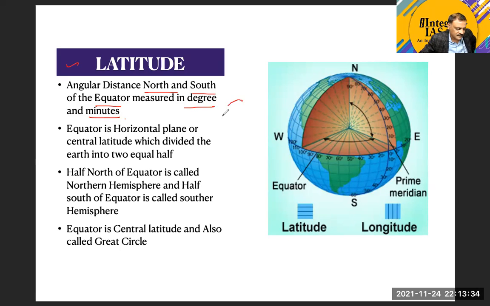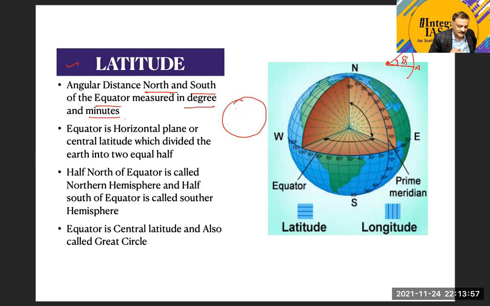Now try to understand this one. I said angular distance. Do you understand the meaning of angular distance? Suppose this is a circle, and this is the center. This is a point A, and this is a point B. If we want to take an angular distance, it is generally expressed in terms of a degree.